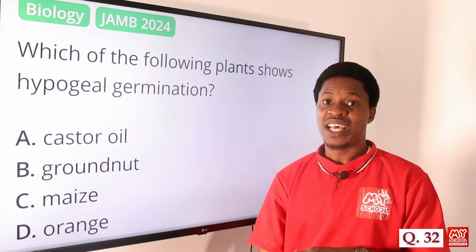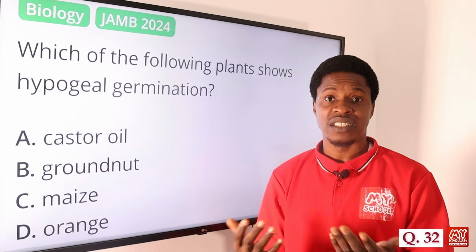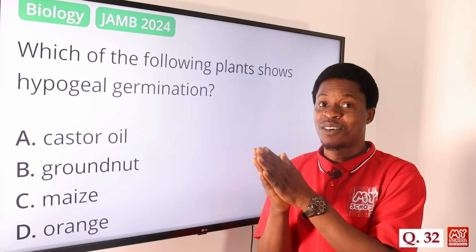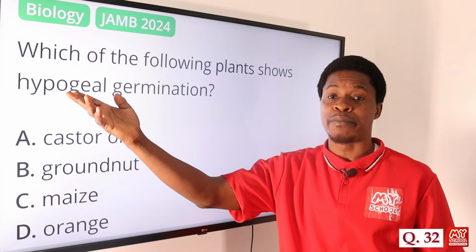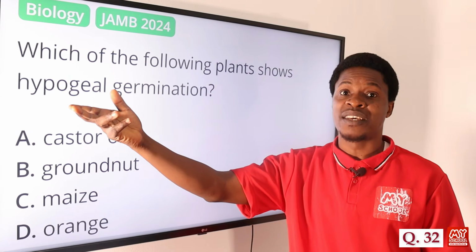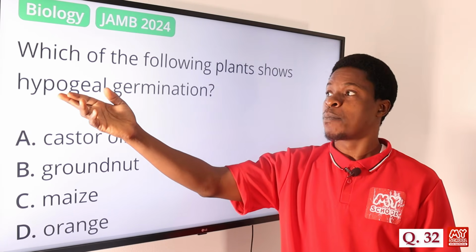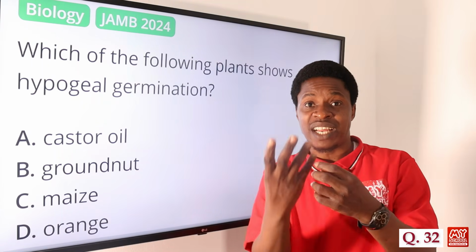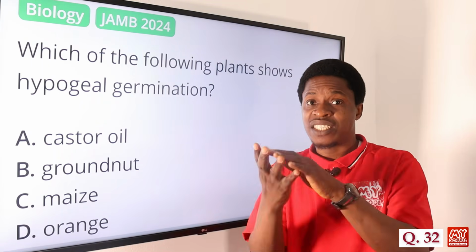The monocots and some of the dicots belong there. For instance, we have maize and wheat. They are examples of monocots that are hypogeal, because of the way they grow. The cotyledons, the seedlings, stay below the soil.